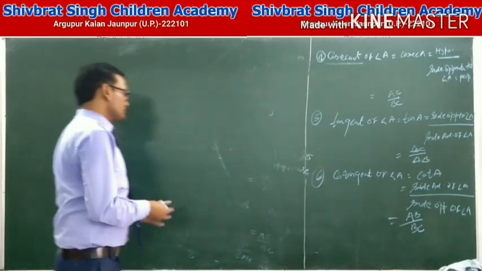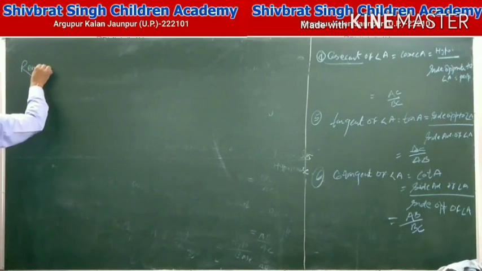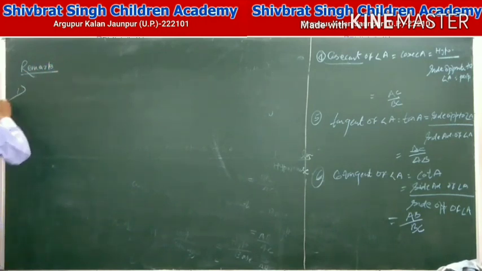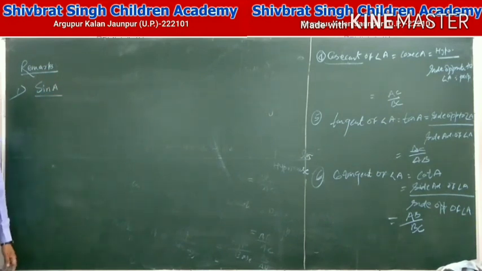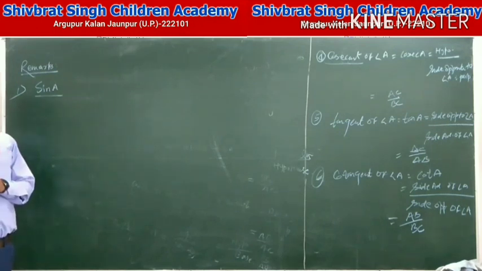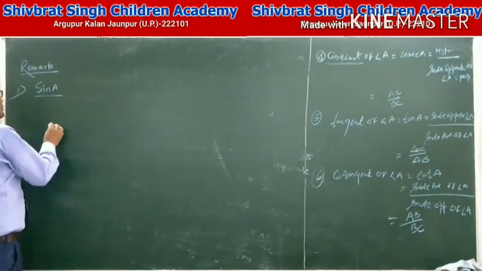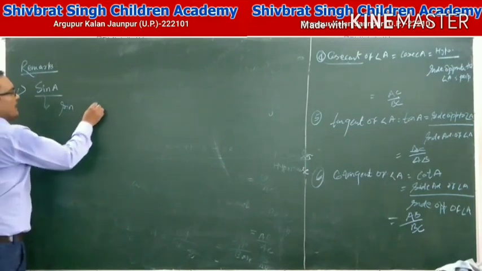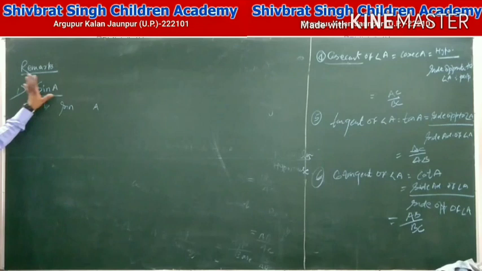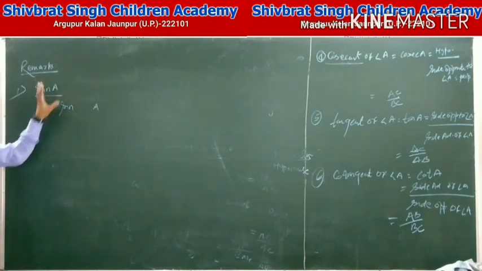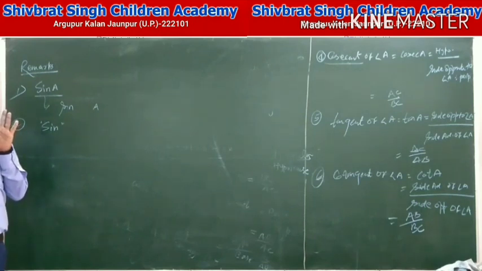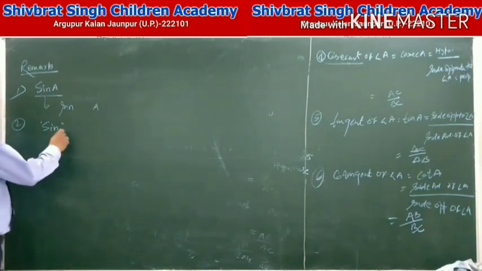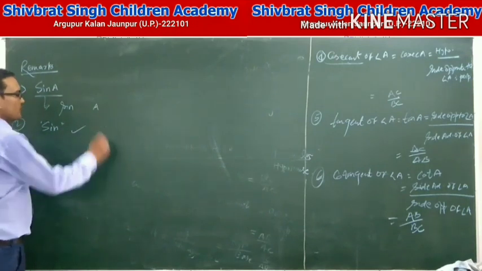The first point is that sin A is not a multiple of sin and A. That means it is not a multiple of sin A. This is read as the sine of angle A. And the second point is very important: sine only has no meaning without any angle. That means sine has no meaning without any angle.